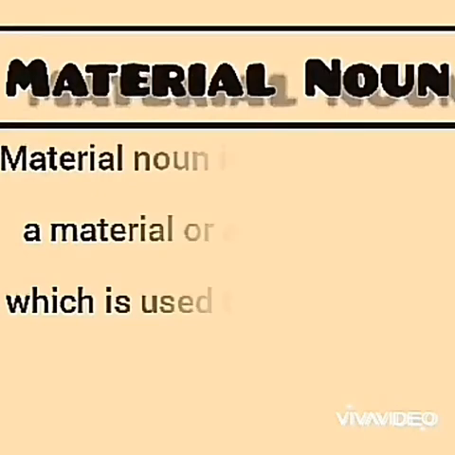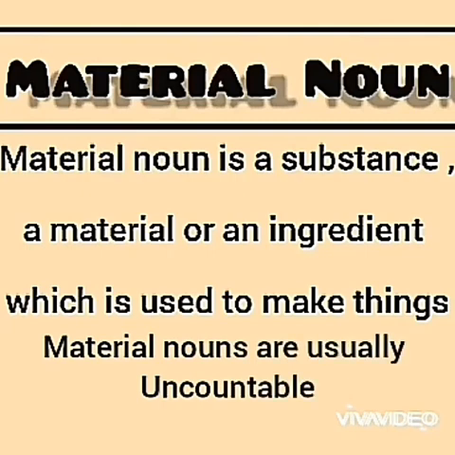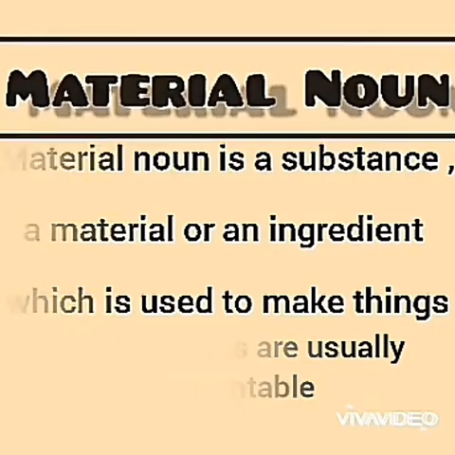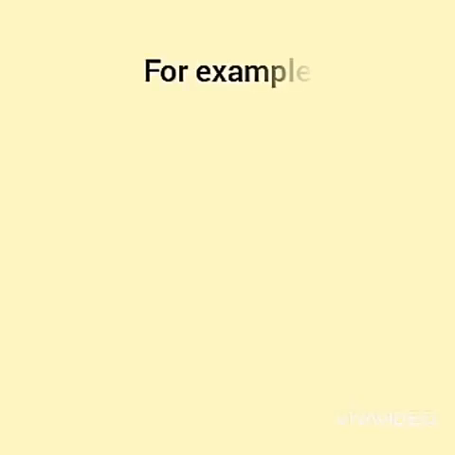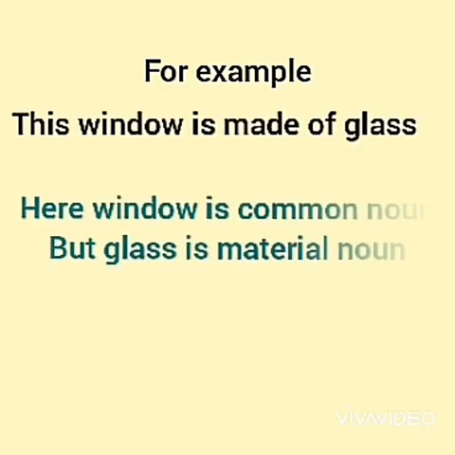Material noun. A material noun is a substance, a material, or an ingredient which is used to make things. Material nouns are usually uncountable because you cannot count material nouns. For example, this window is made of glass. Here, window is a common noun, but glass is a material noun.